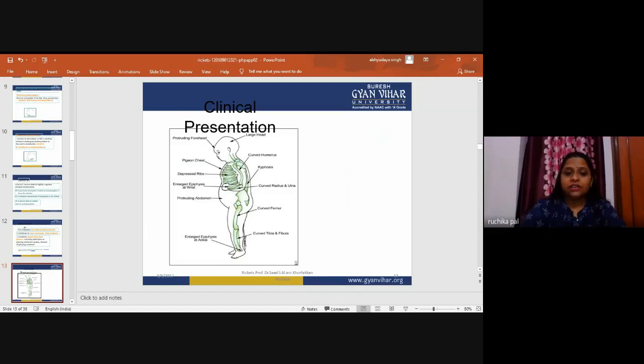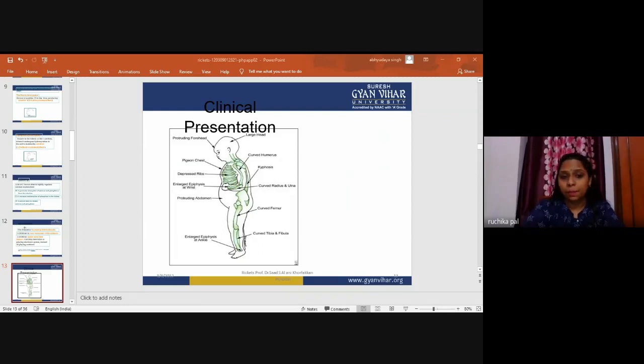Now I will explain all these clinical features. This is the bossing of the skull. Bossing of the frontal and parietal bones becomes evident after the age of 6 months, and that can lead to a large skull. Broadening of the ends of the long bones is most prominent around the wrist and knees, seen around 6 to 9 months of age. Delayed teeth eruption is another clinical feature, noticed in infants.